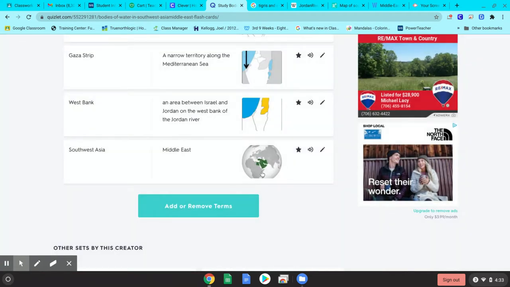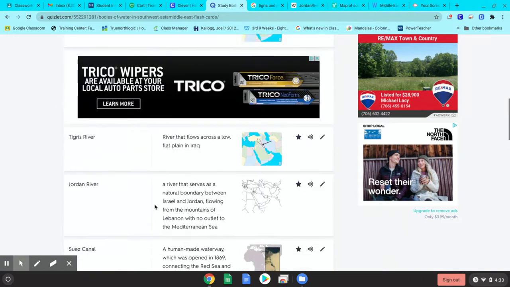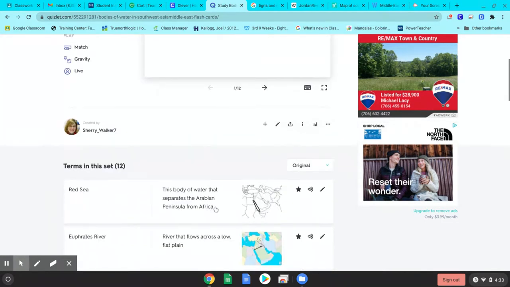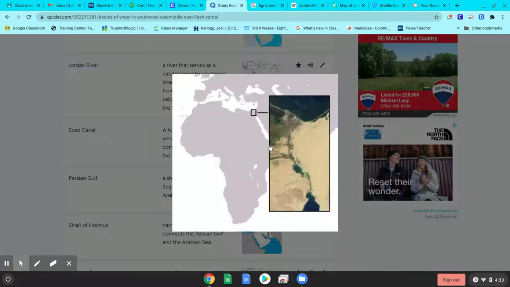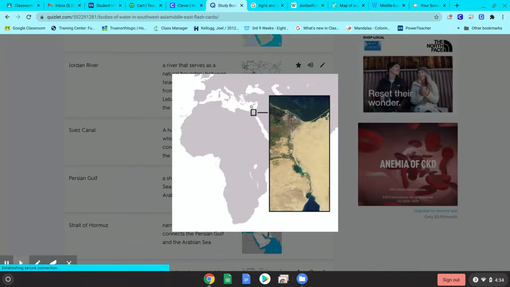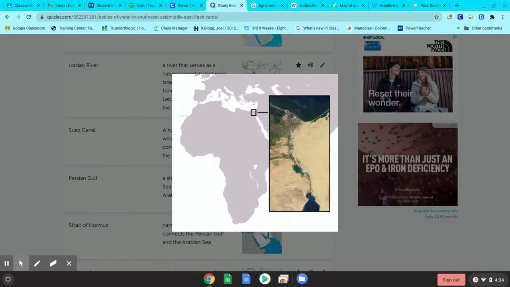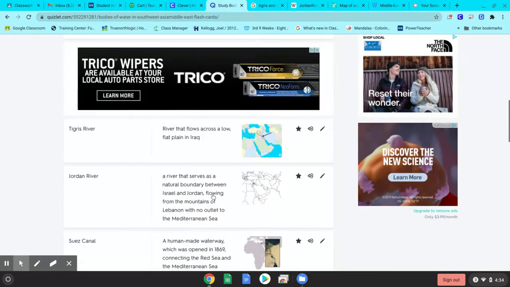Now, the first area that we're going to be talking about are all these bodies of water and physical features that we have. And I'm just going to start with our first one. I want to show these to you on your Quizlet, which is the Suez Canal. And the Suez Canal, you can see it's right up here at the tip of Africa and in between the Middle East. It is a man-made body of water. It's a canal that connects these two bodies of water. It connects the Mediterranean and the Red Sea. So, Suez Canal is a canal that connects these two larger bodies of water. So, that's your first one, the Suez Canal.